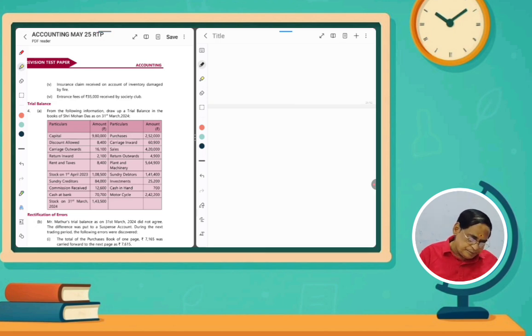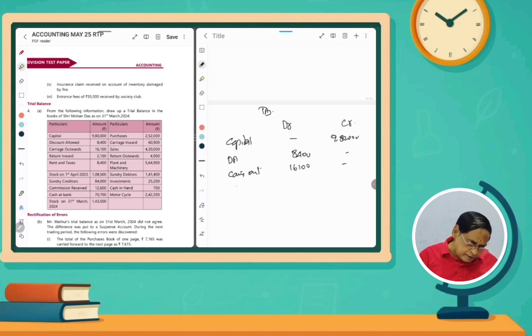So debit, credit, trial balance. So capital first, the capital means 9,80,000. And then discount allowed 8,400, it is a debit. And then carriage outwards means 16,100, debit. And then return inward, it is sales return, it is 2,100, debit.